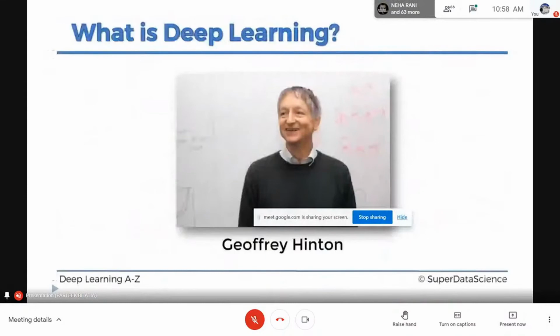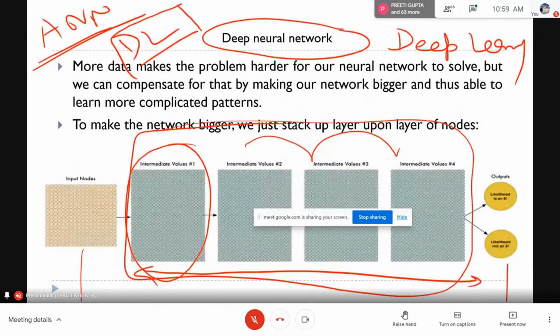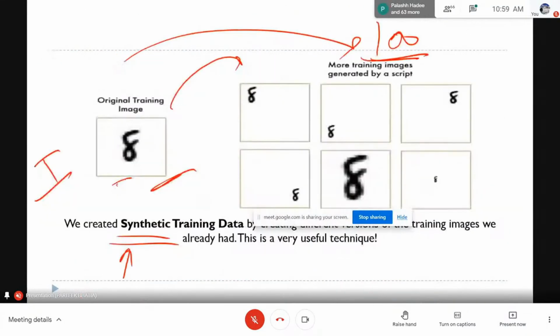So we have Geoffrey Hinton, who is considered as the father of deep learning, and he initiated this task at Google Research Lab, where he implemented deep learning and then produced wonderful systems with the use of that. He invented this concept to solve this particular kind of problem. So we are going to solve this problem by generating synthetic data, where we generate a lot of images of it and then train our system on that.